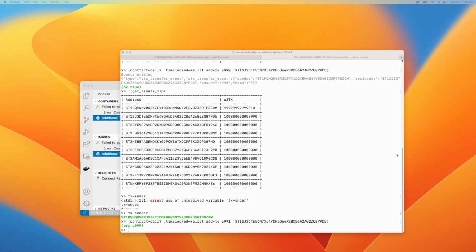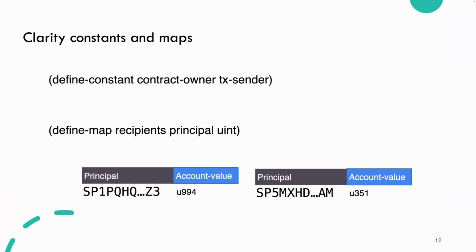Okay, so we have that, and as long as we're there, let's take a look at the other things good to know. So the first thing is we have constants we can define in Clarity. For example, the contract owner can be assigned to be the TX sender, which is our global variable describing what we logged in as.